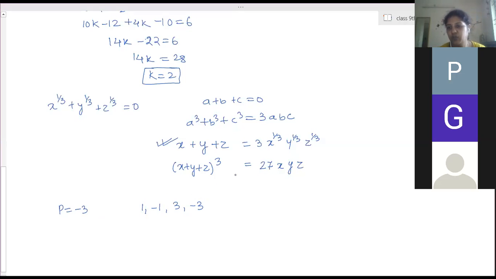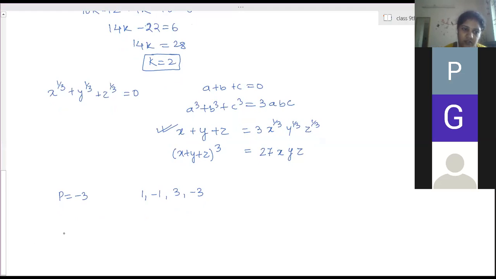Other than this, anything is not possible. And what is the product -3 of 3x cube plus 8x square minus 1? Here this is a constant term and this is the first term. So whatever the three zeros are, the product of those three zeros should be the product of the first and last term. Every time it is the same thing: the product of whatever number of zeros there are should be the product of the first term and the last term.